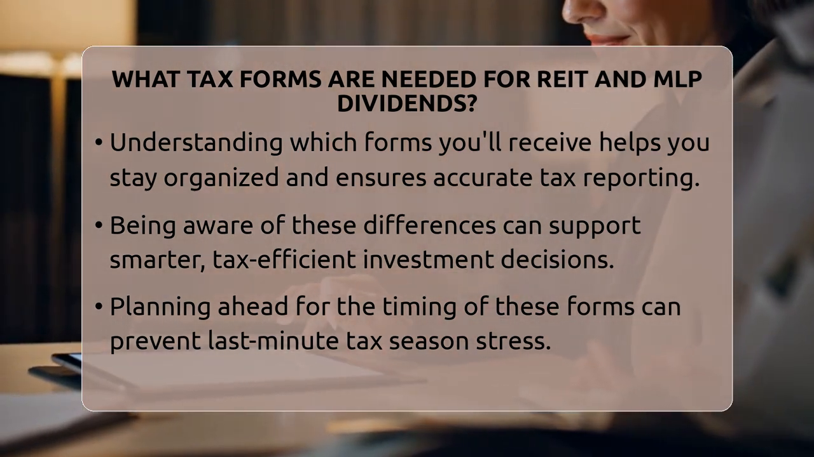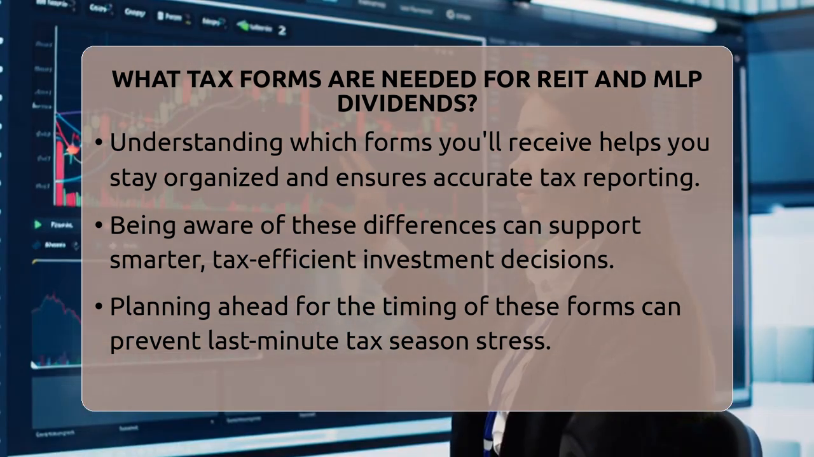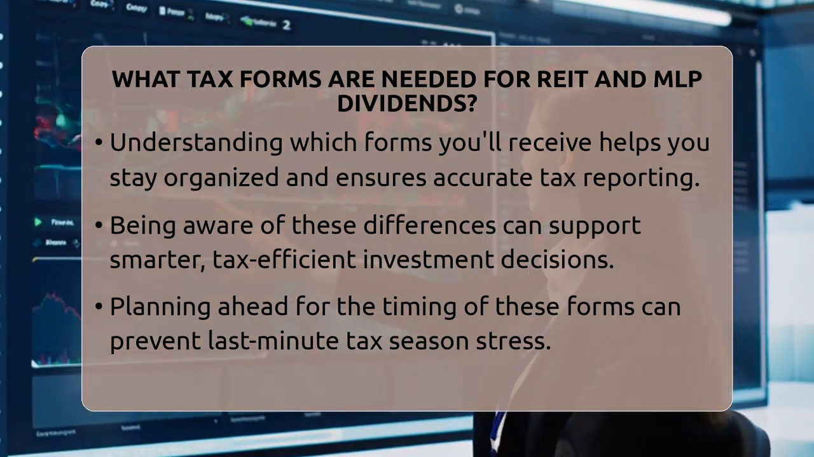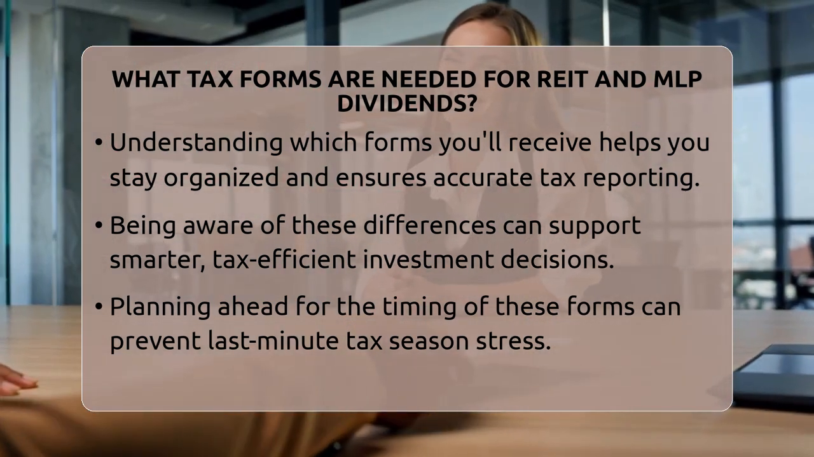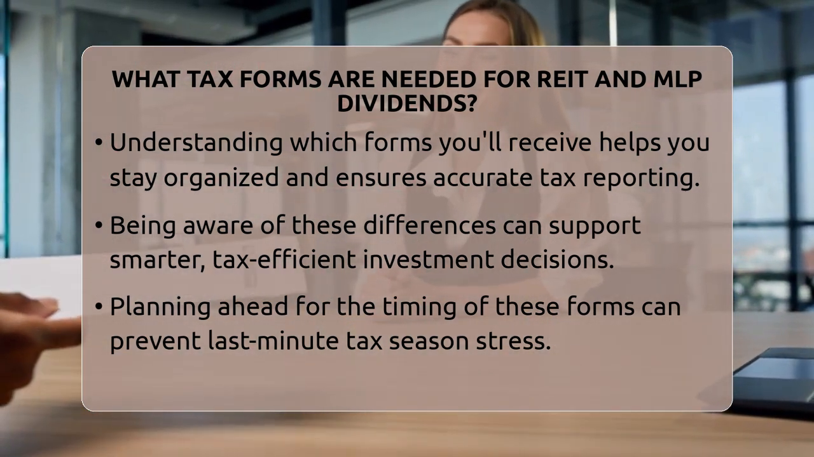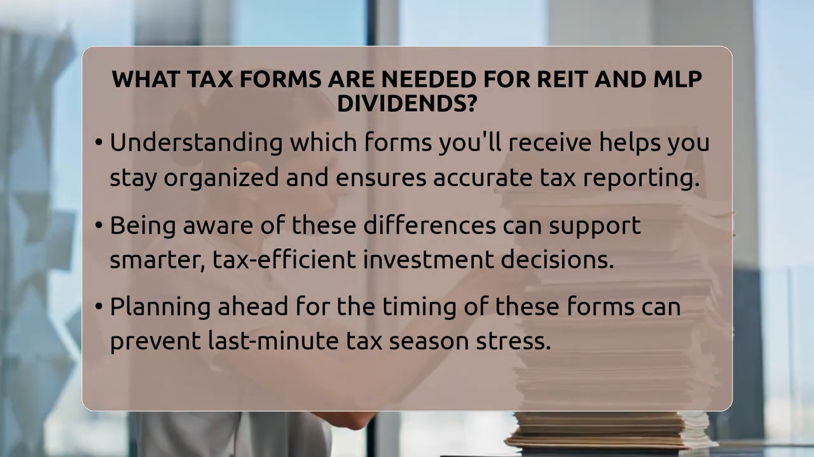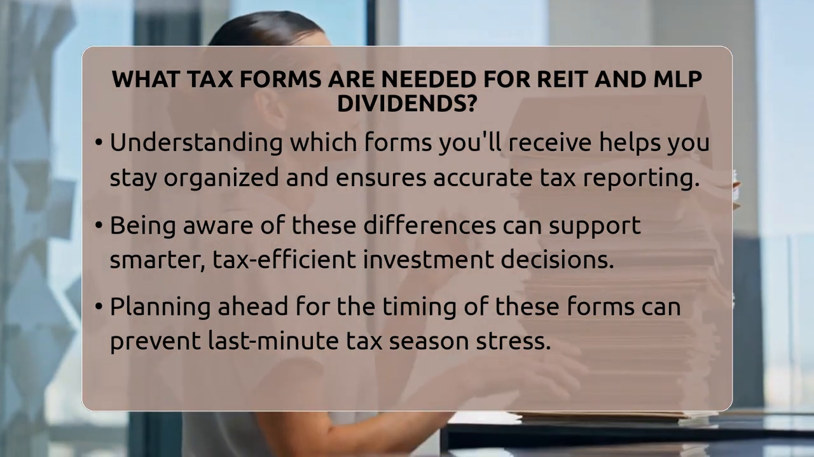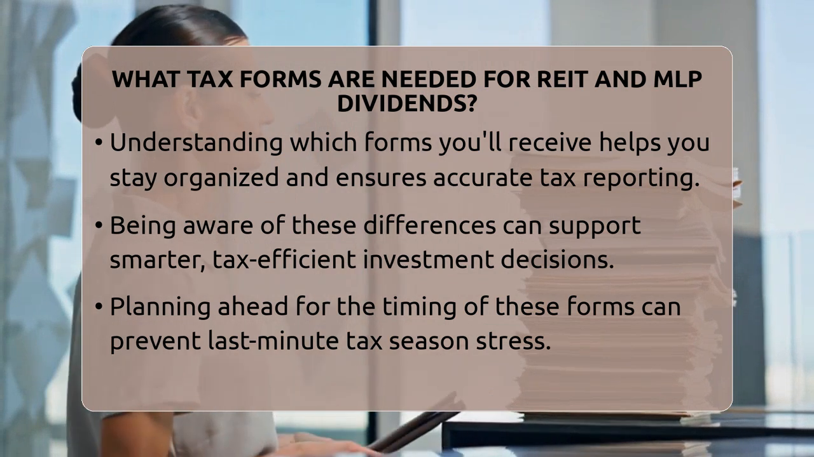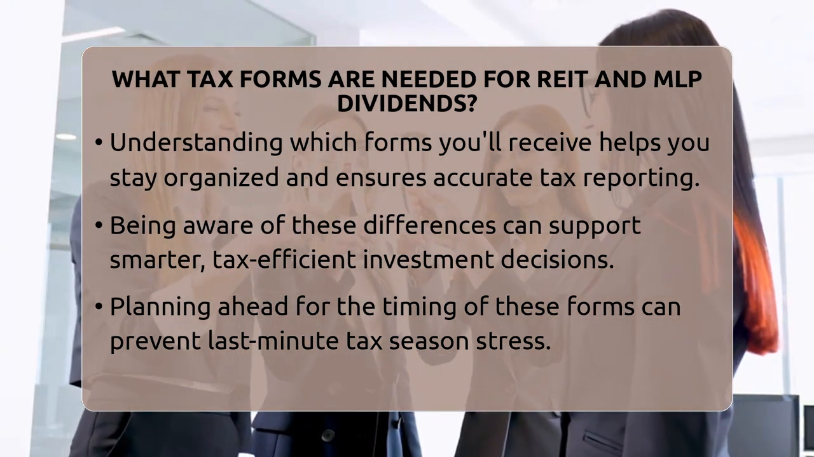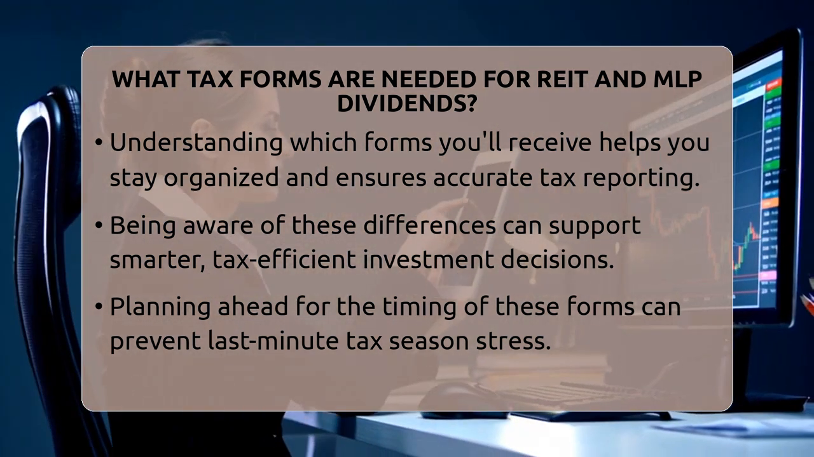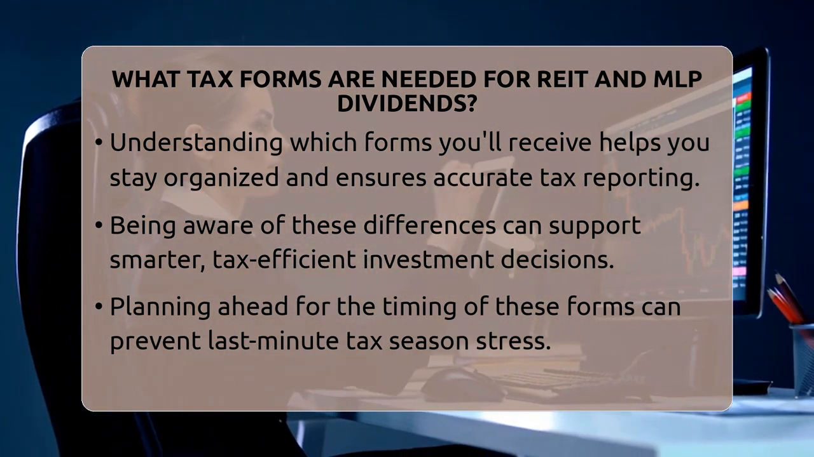In practical terms, if you're investing in REITs, expect to get a Form 1099-DIV, which makes reporting straightforward. For MLPs, be prepared for a Schedule K-1, which requires more attention and possibly extra help. Knowing which forms you'll receive helps you stay organized and ensures you report your income correctly. Being aware of these differences can help you make smarter, tax-efficient investment choices.